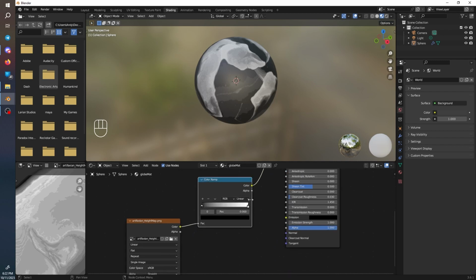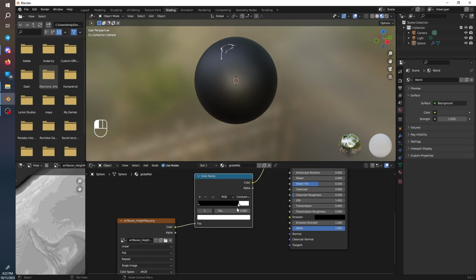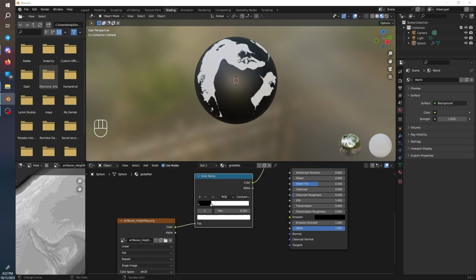Now we're going to want to change this to constant. And we're going to adjust this until we can see there's a line between the land and the water. So I found for this image, 0.2 works.